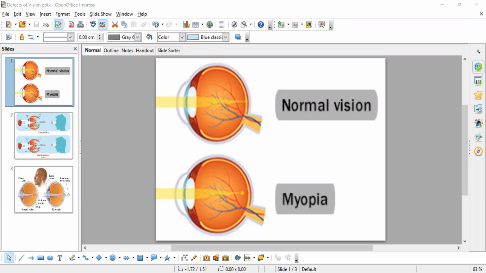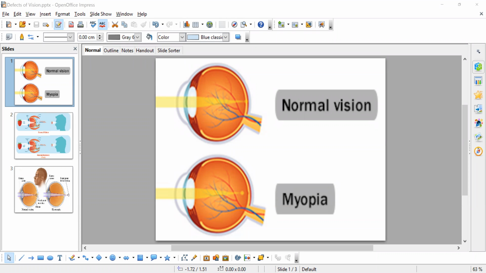Whatever problems we have in our eyes related to eyesight or vision, these are all problems of the eyes. Sometimes these eye problems lead to defects in vision. We cannot see objects properly, or if the eye problem is severe, it can even lead to blindness.